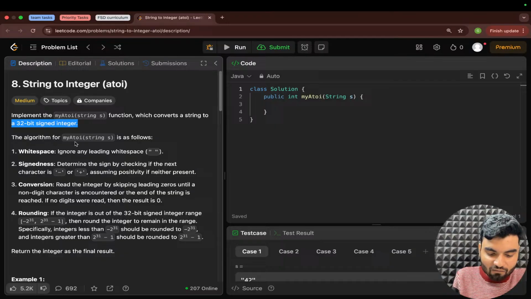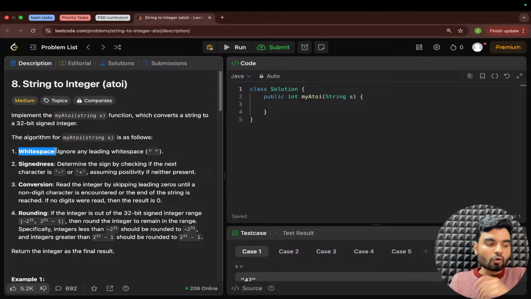Now the algorithm for myAtoi is as follows. First thing, whitespace: you need to ignore all the leading whitespaces, meaning those coming before the number. Second, signedness: determine the sign by checking if the next character is plus or minus. The result will be positive or negative based on the symbol provided within the string.